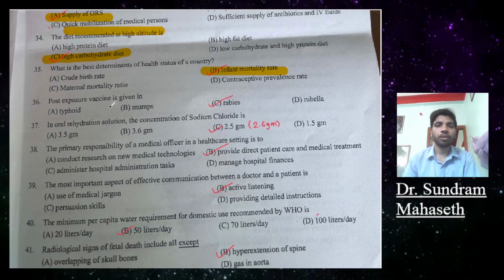Post-exposure vaccine is given to: typhoid, mumps, rabies, rubella. The answer is rabies. In oral rehydration solution, the concentration of sodium chloride is